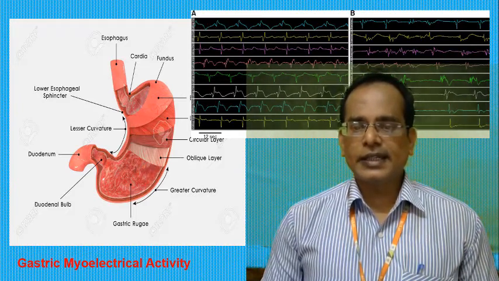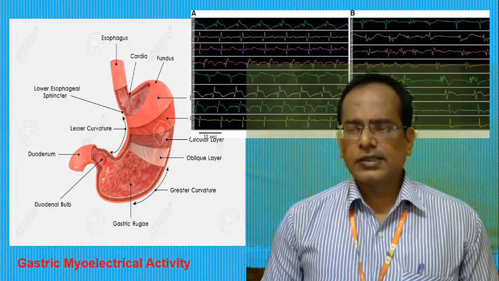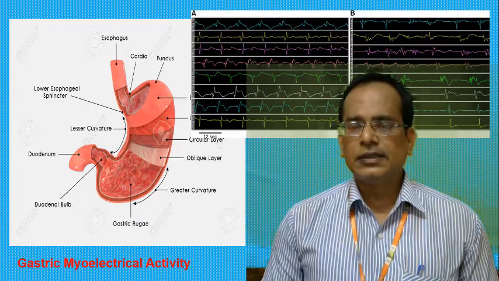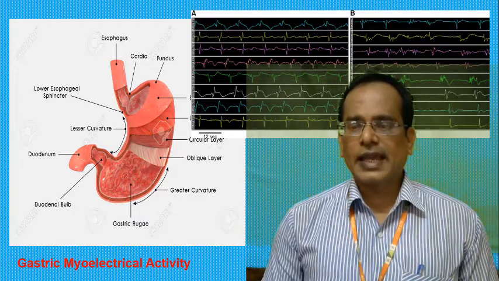The second category is the relationship between the EGG and the internal serosal recording. Serosa means the smooth tissue membrane. That is a recording of gastric slow waves.